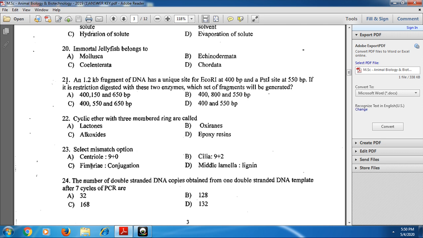Okay, next, the 23rd one: select the mismatch option. Fimbriae and conjugation.